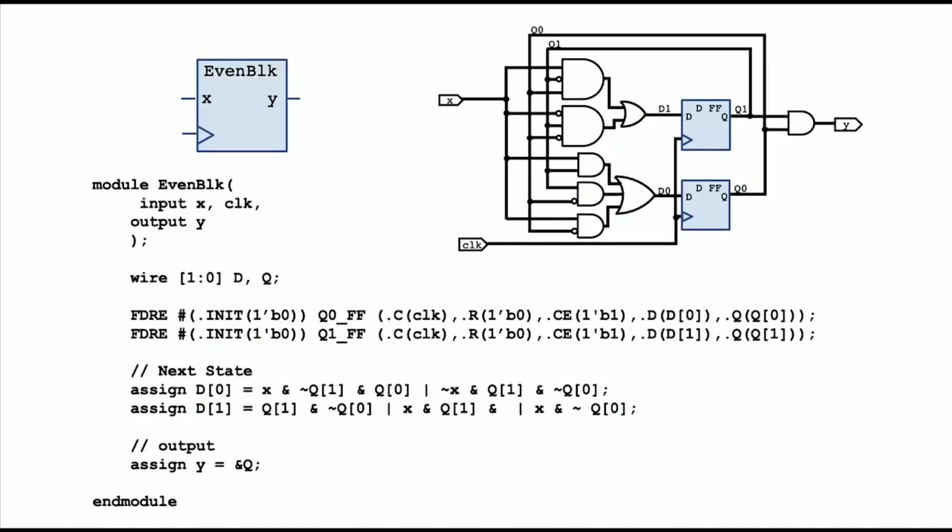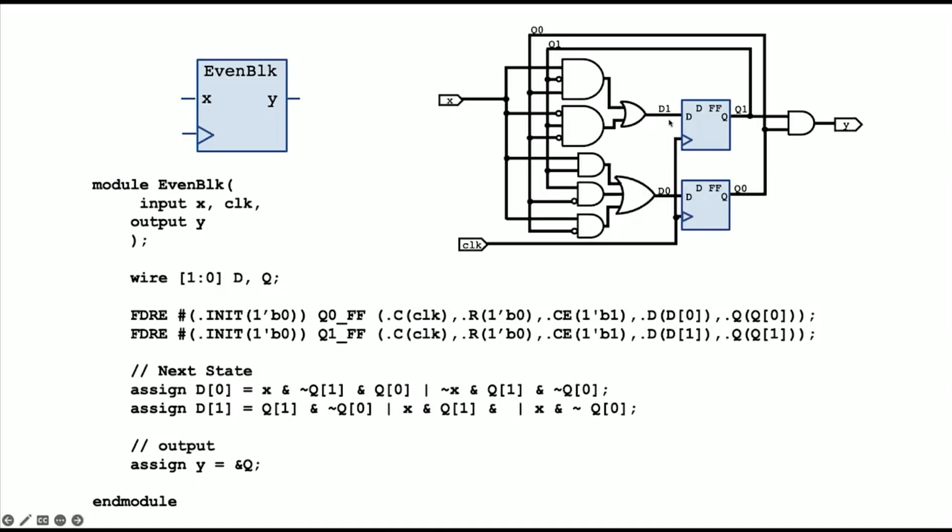Oh, wait. You probably want to see the Verilog version of this. So this is what you would then enter to get this circuit in Vivado. You would create a module called even block. It has input X and the clock as an input, needs the clock, and output Y. You can only connect the clock to the flip-flops, right? That's one of our rules.